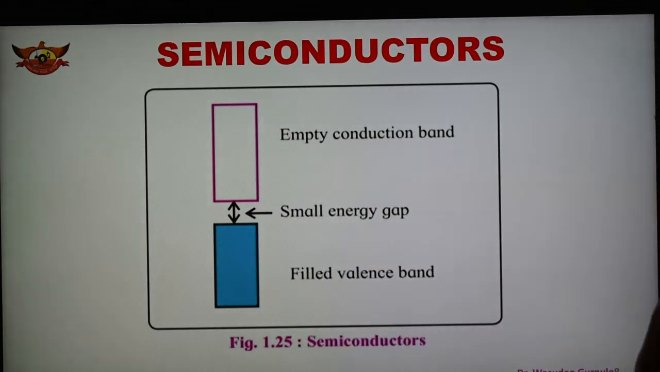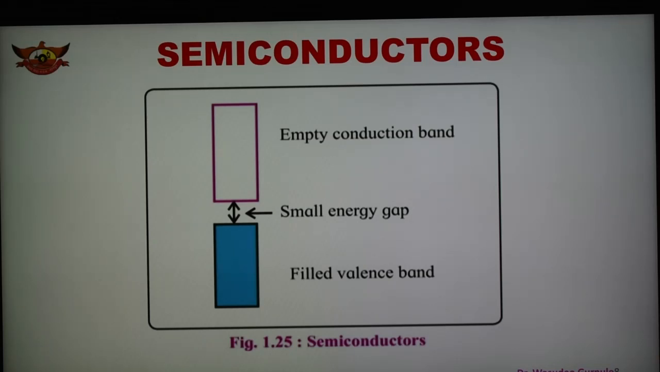But now, because the gap is small, some of the electrons have sufficient thermal energy, and therefore they jump from the lower to the higher band, that is, from the valence band to the conduction band. And because of that, as the temperature increases, the electrical conductivity of this material also increases. So such materials are known as semiconductors.